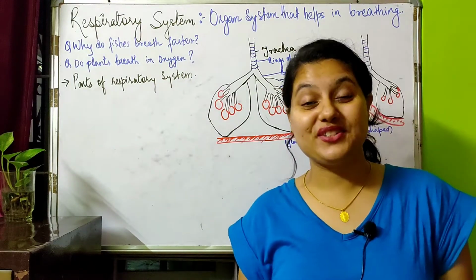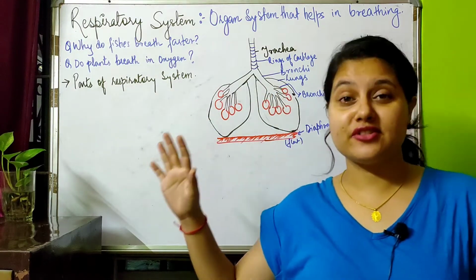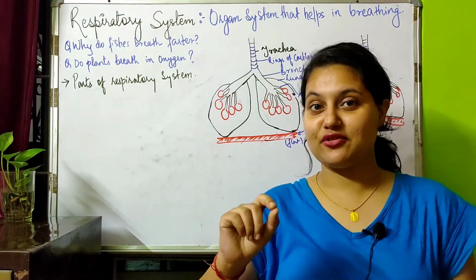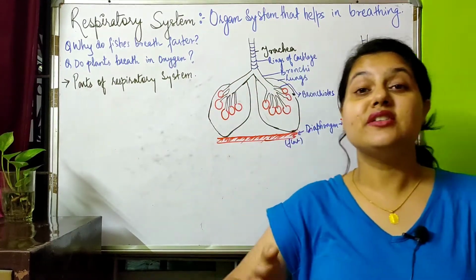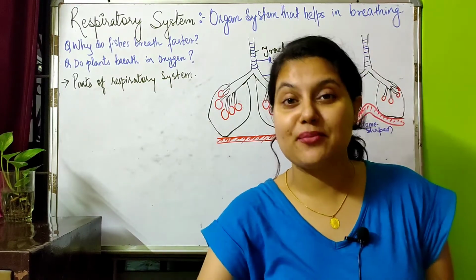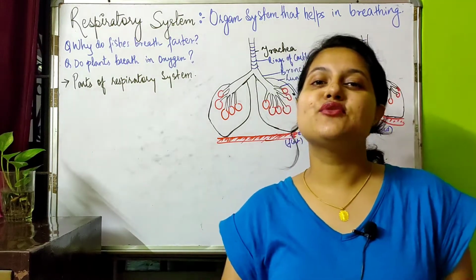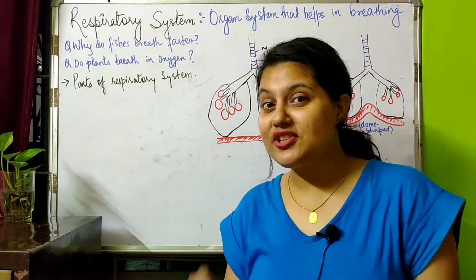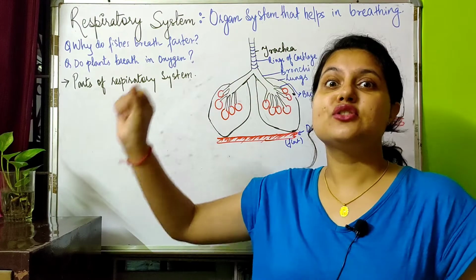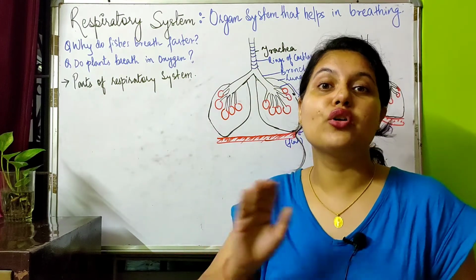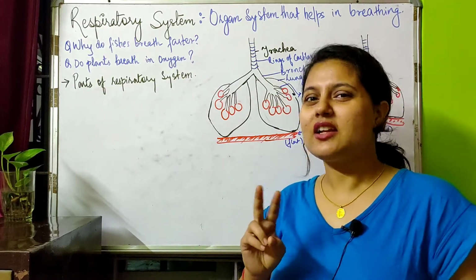In our last video we studied about respiration, and there is a big difference between respiratory system and respiration. Don't be confused with that, okay? Respiratory system helps to bring about breathing, that is they help in taking enough oxygen and releasing carbon dioxide, whereas respiration is a process in which the oxygen is utilized to break down the glucose. Okay, there is a very big difference. Don't be confused with the name. Respiratory system is solely related to breathing and not with respiration. Okay, though their names seem similar, like they are confusing, I know that.